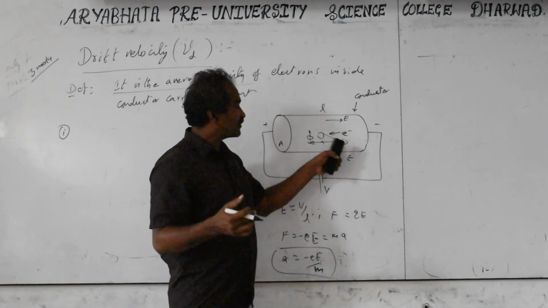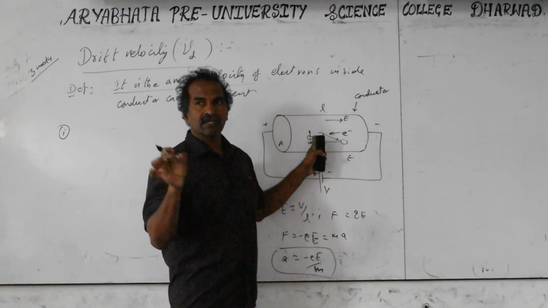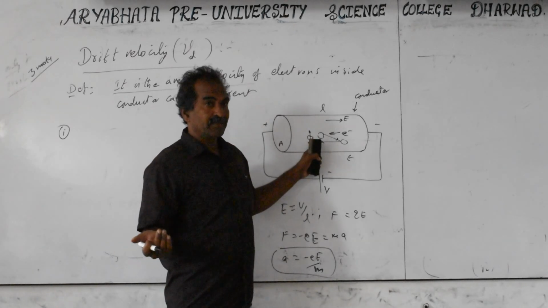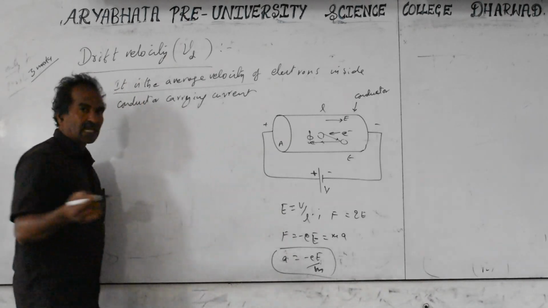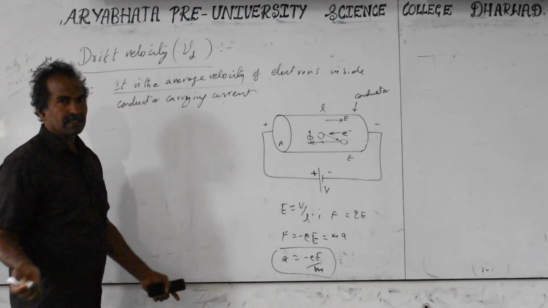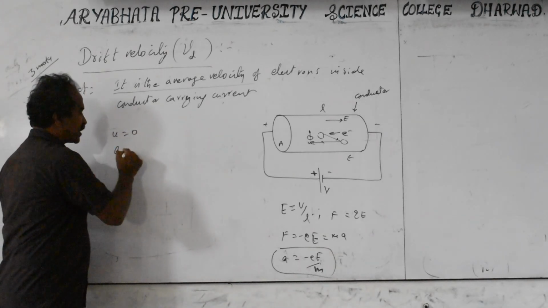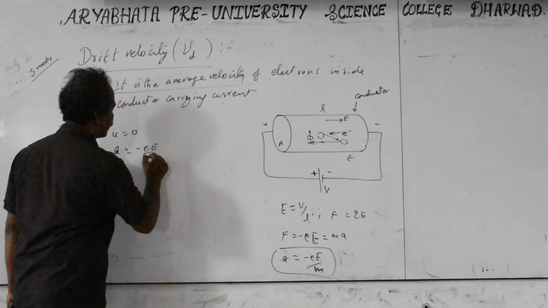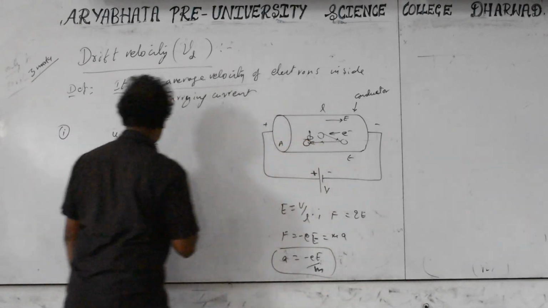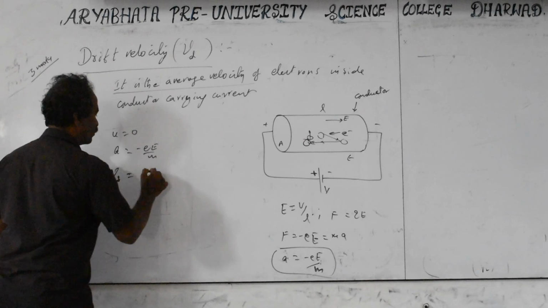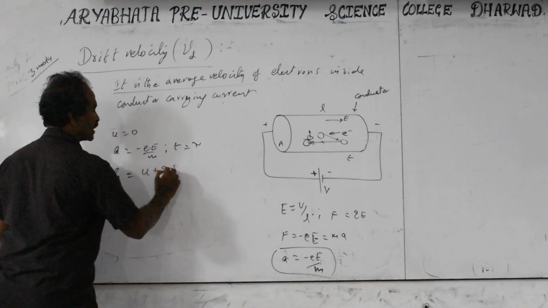But after collision, the velocity of the electron drops to zero, and then again starts increasing. That means the initial velocity will be equal to zero. Because time is less, I will revise this derivation in the next class. Initial velocity we take u equal to zero. Acceleration is nothing but minus eE by m. And the final velocity just before collision with the other atom, we take as the drift velocity, equal to u plus a into t. This t is taken as the relaxation time. We are going to replace it with tau.